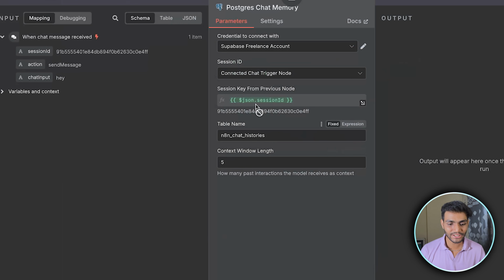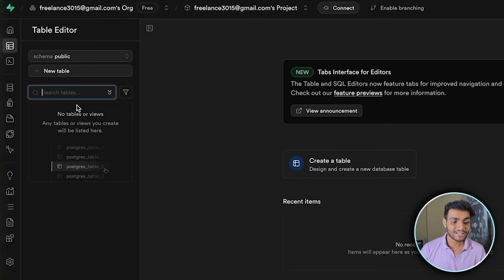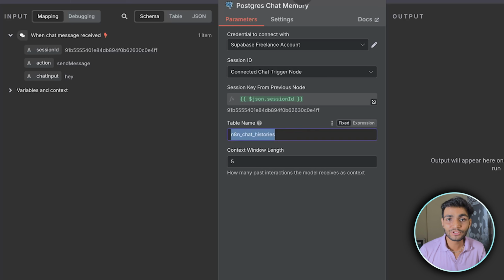If you go again inside this, we can see that by default, using this table name, all our memory will be stored over here. And the context window is 5. It means that it will remember the last 5 messages. If you want to see what this means, go into Supabase inside the table editor. You can see currently we have no table. So n8n with Supabase will create the table automatically if it is not there. If it is there, it will put the values inside.